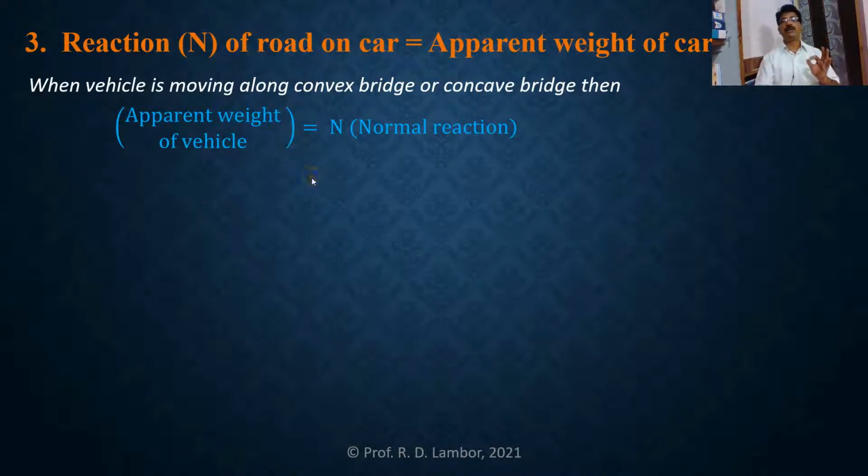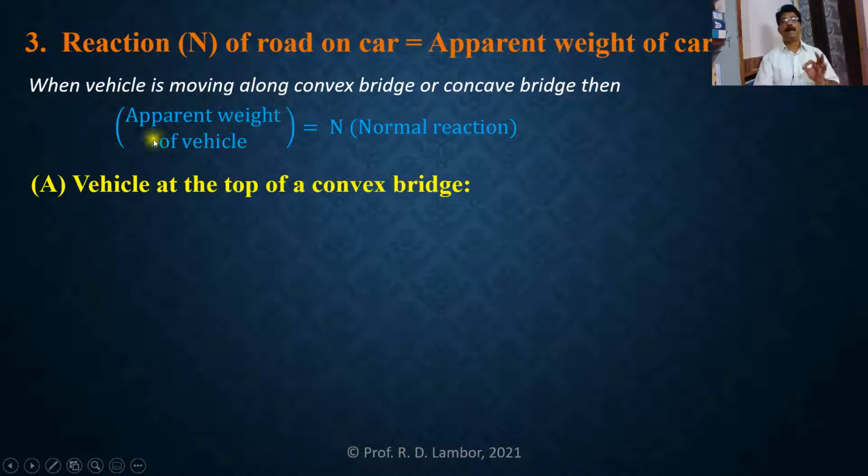So particularly we will learn this application, the third application, in two cases. In the first case we want to learn the apparent weight of the vehicle, or reaction of the road on the vehicle, when the vehicle is at the top of a convex bridge. म्हणजे ज्यावेळी एखादं व्हेकल कॉन्व्हेक्स ब्रिज वरून मूव्ह होत असेल, ट्रॅव्हल होत असेल आणि त्यावेळी when the vehicle is at the top of a convex bridge, we want to find the reaction of the road on that vehicle when it is at the top of